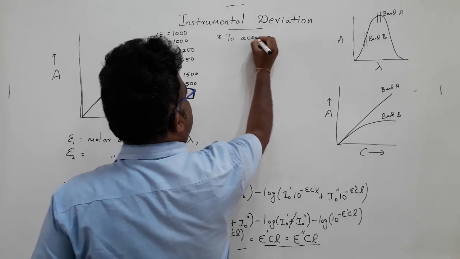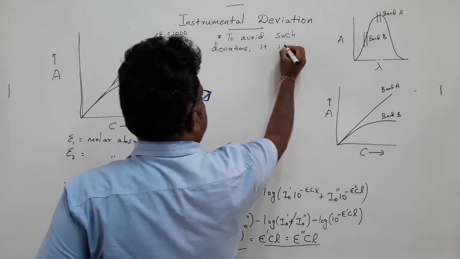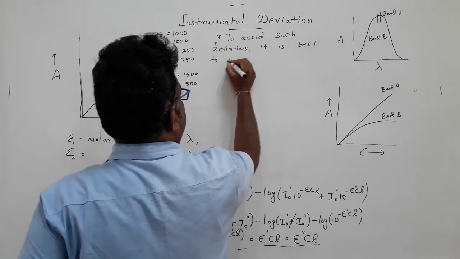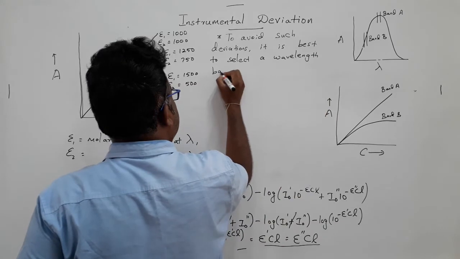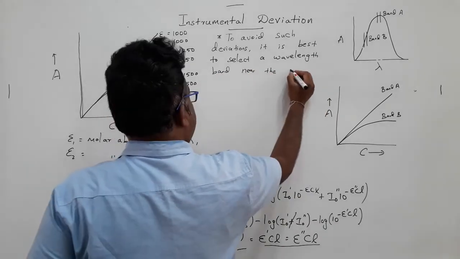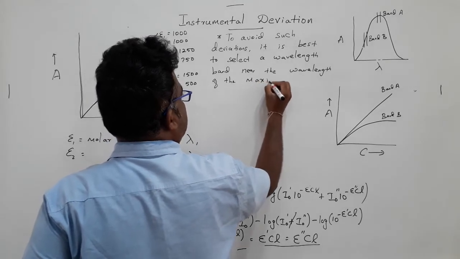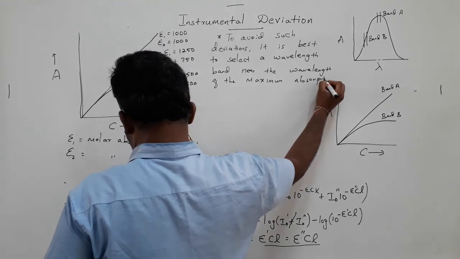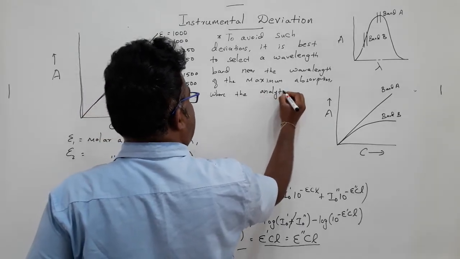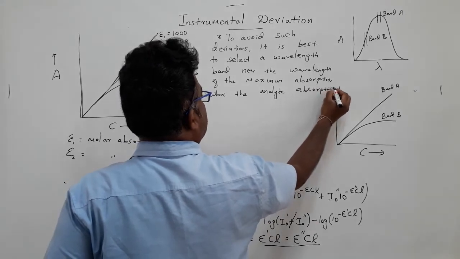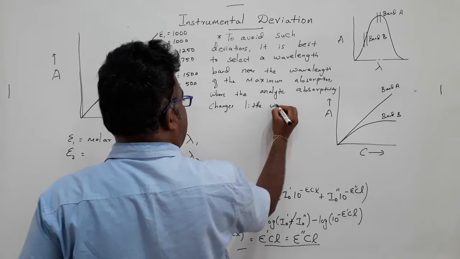To avoid such deviation, it is best to select a wavelength band near the wavelength of the maximum absorption, where the analyte absorptivity changes little with the wavelength.